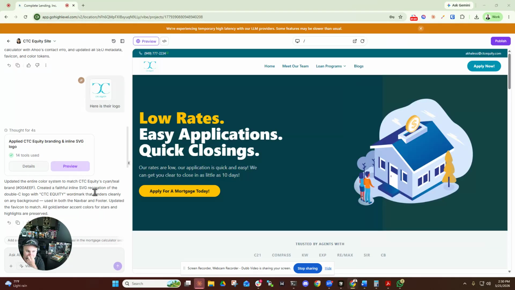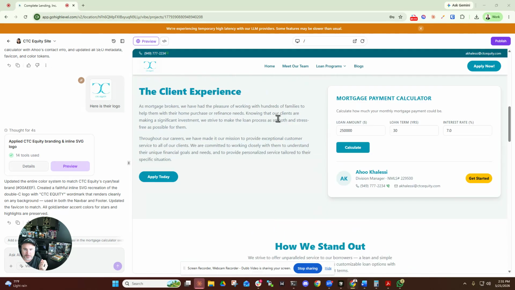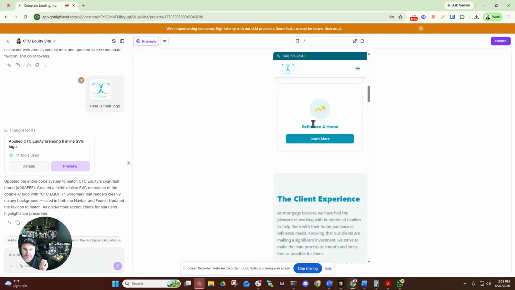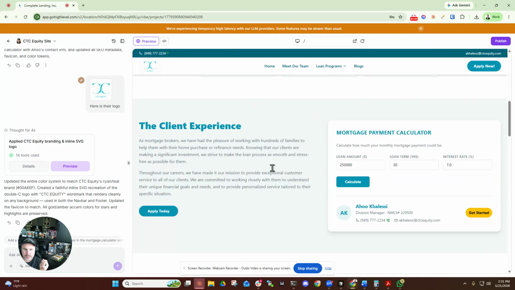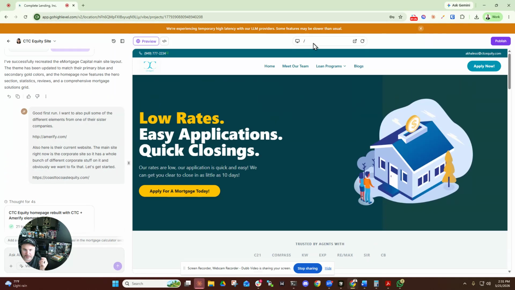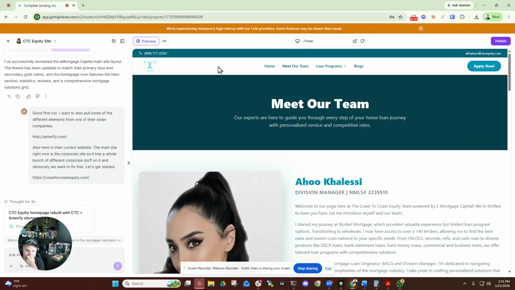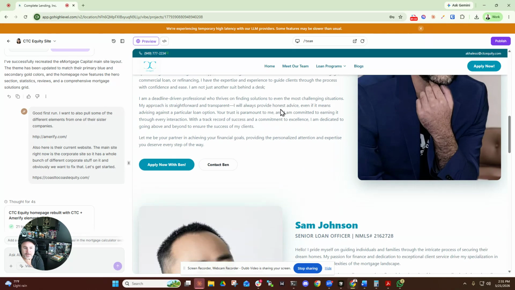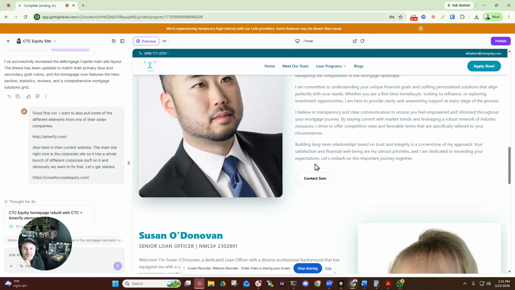So I do want to show, there's a couple different nuances to the AI builder that I do find is important to know. You'll see, this is by no means a finished product. There's a whole bunch of different stuff that needs to be updated and edited. But just to show you real quick, I started this roughly 15 minutes ago, and I already have the framework of a home page, and it did automatically rebuild the team page as well. So we do have some really cool stuff that it built.